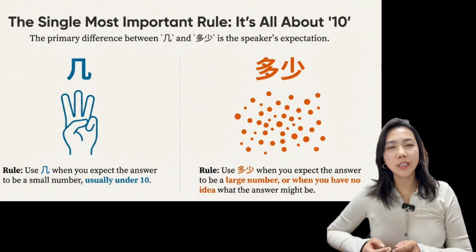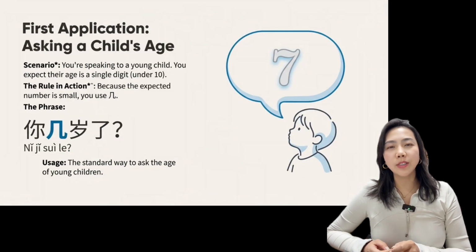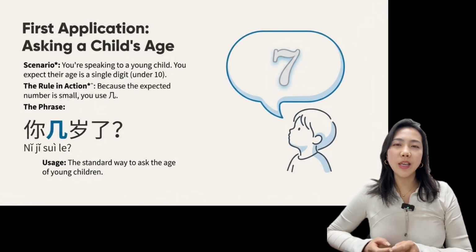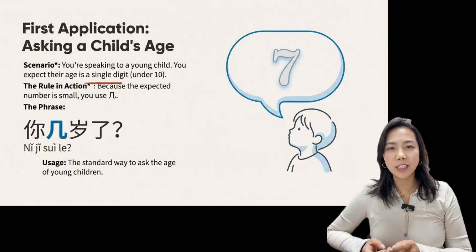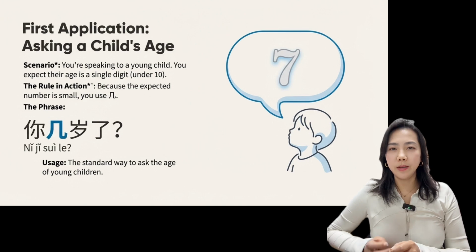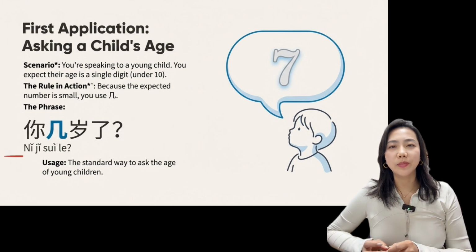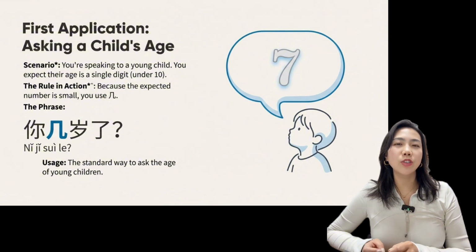Let's look at the first application, asking a child's age. Imagine you are speaking to a young child. You already expect their age is under 10. Because the expected number is small, you use 几. The standard phrase is 你几岁了? This is the neutral and correct way to ask the age of young children.